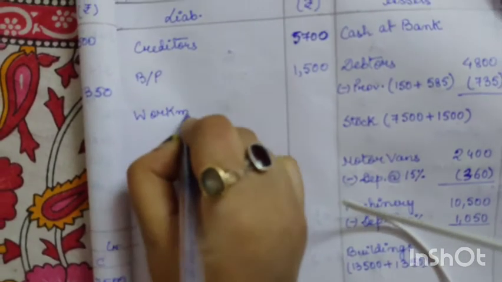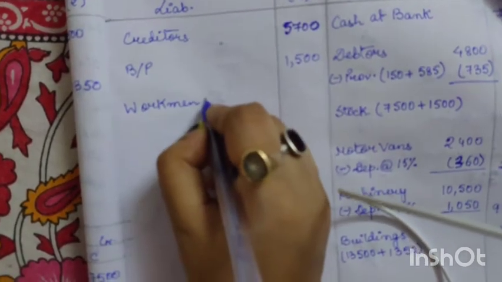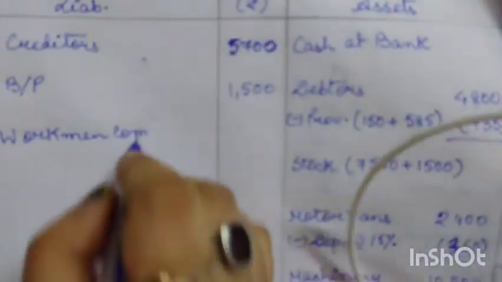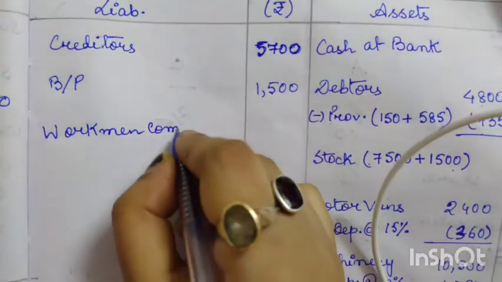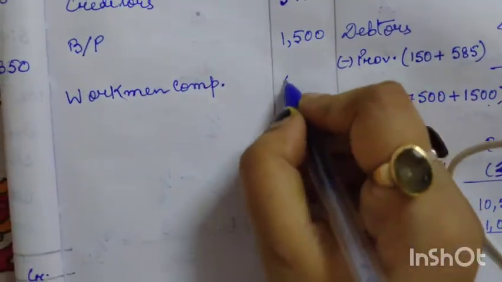Workman compensation, and the amount of new liability is 495. So we'll record it here, 495.